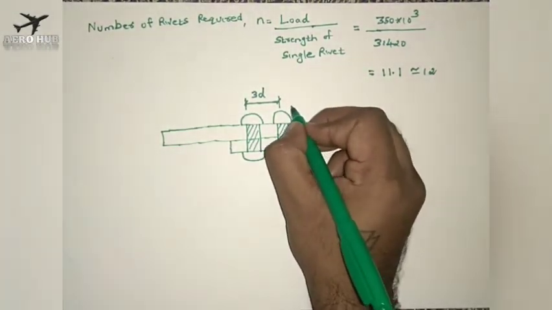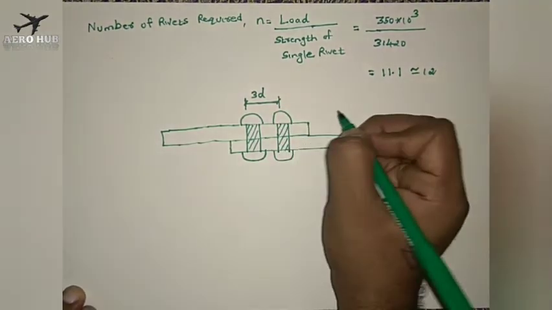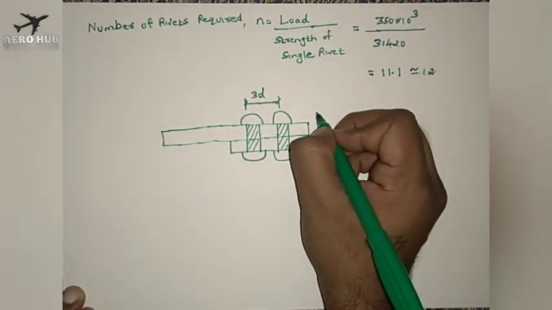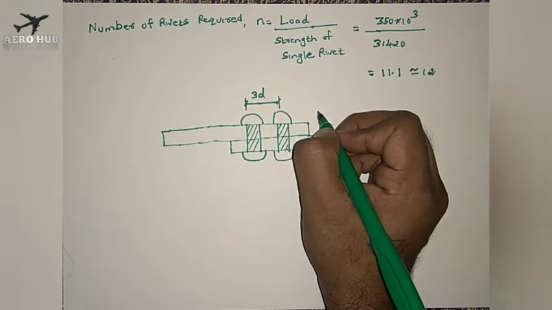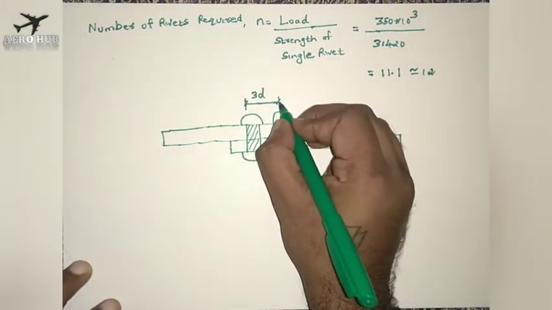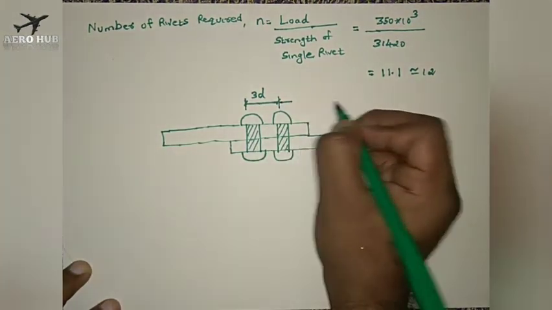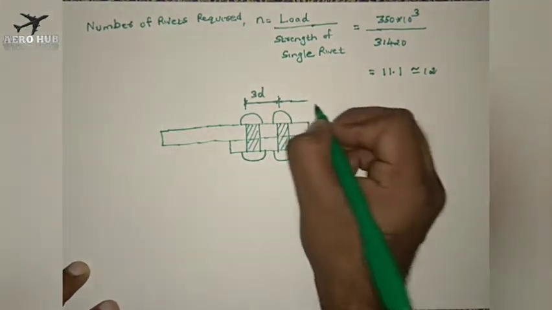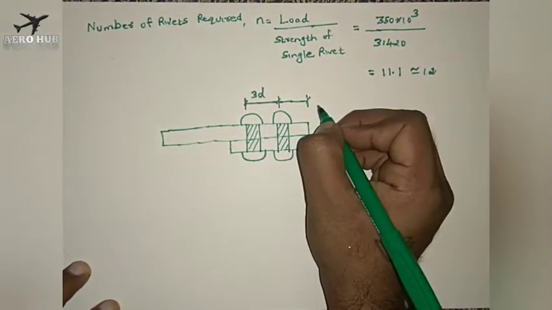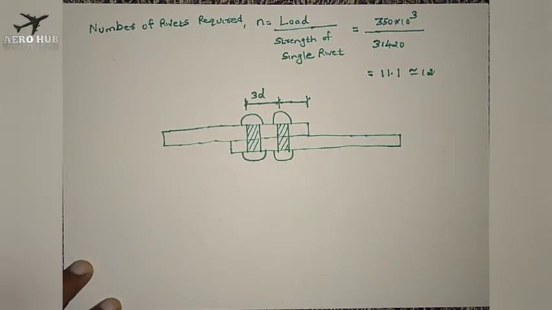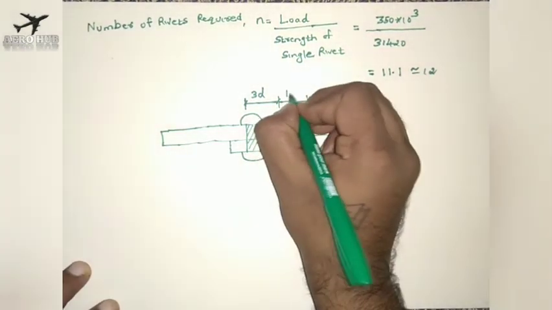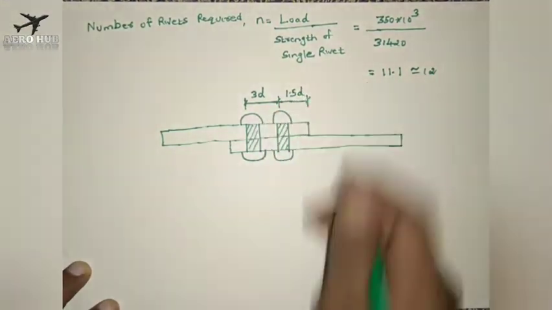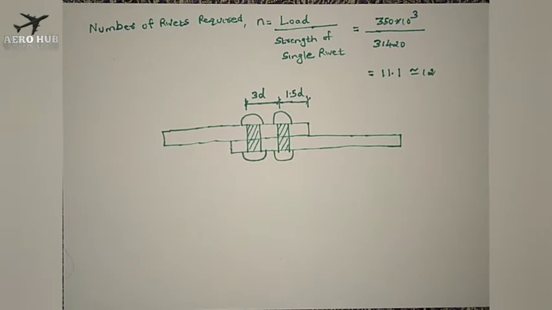The distance from the edge of the plate to the nearest rivet hole is found out to be 1.5 D. Okay, we got the value of pitch.